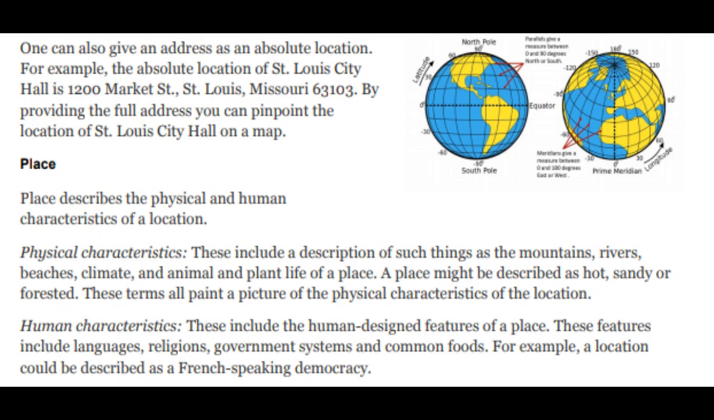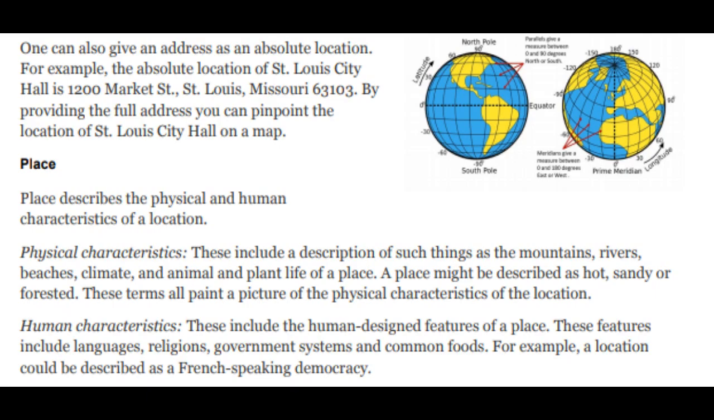Place. Place describes the physical and human characteristics of a location. Physical characteristics. These include a description of such things as the mountains, rivers, beaches, climate, and animal and plant life of a place. A place might be described as hot, sandy, or forested. These terms all paint a picture of the physical characteristics of the location.